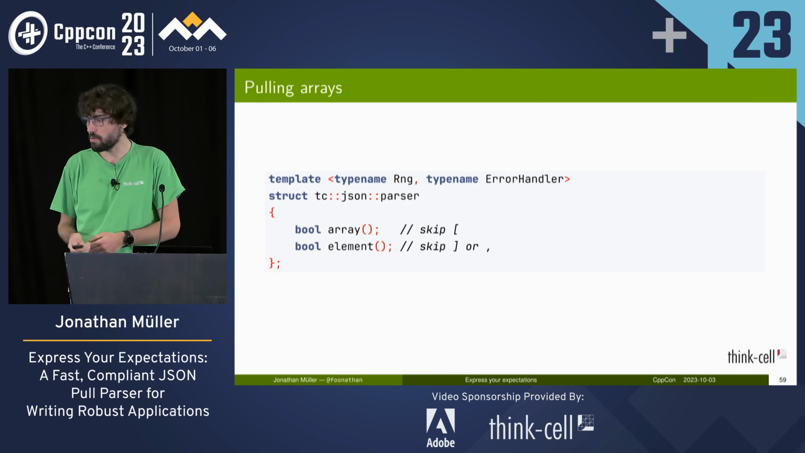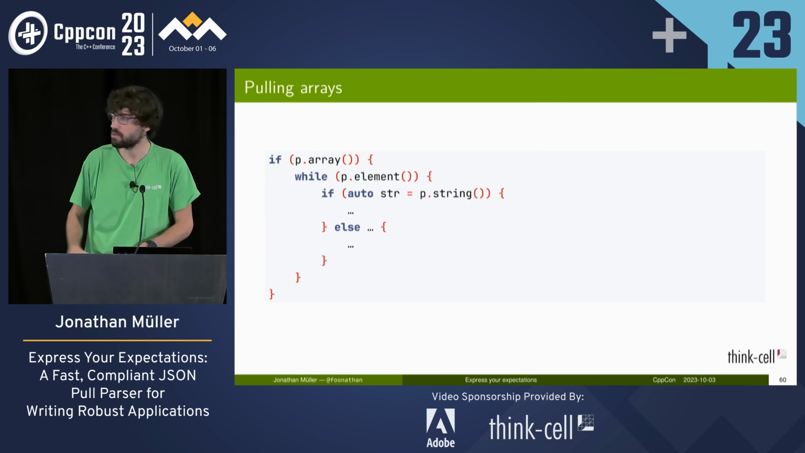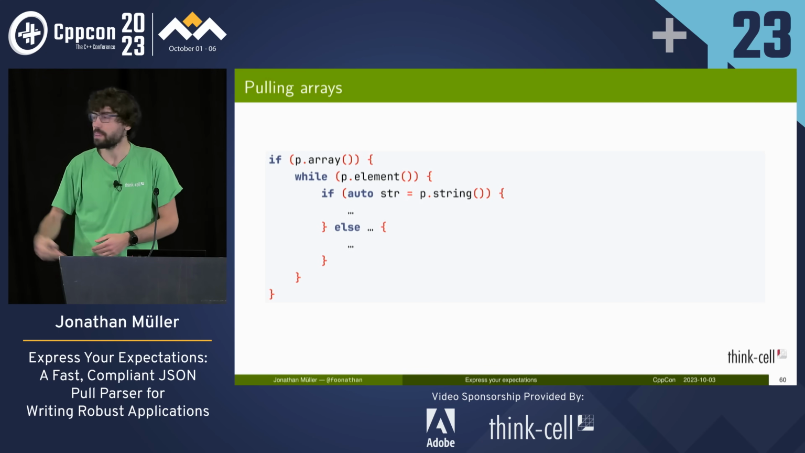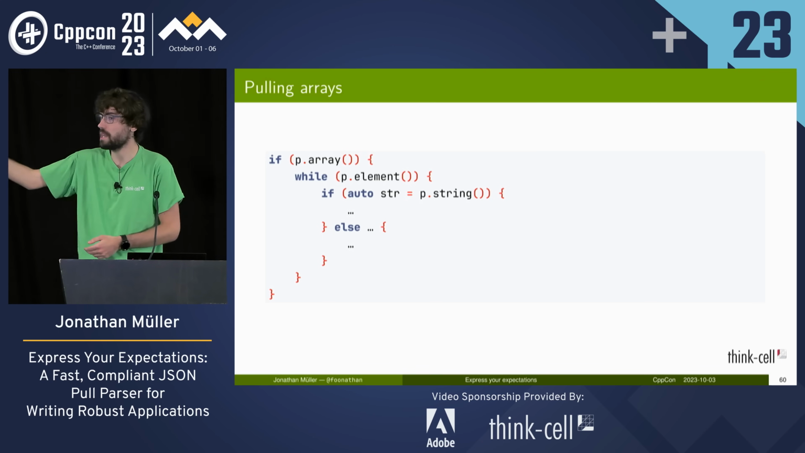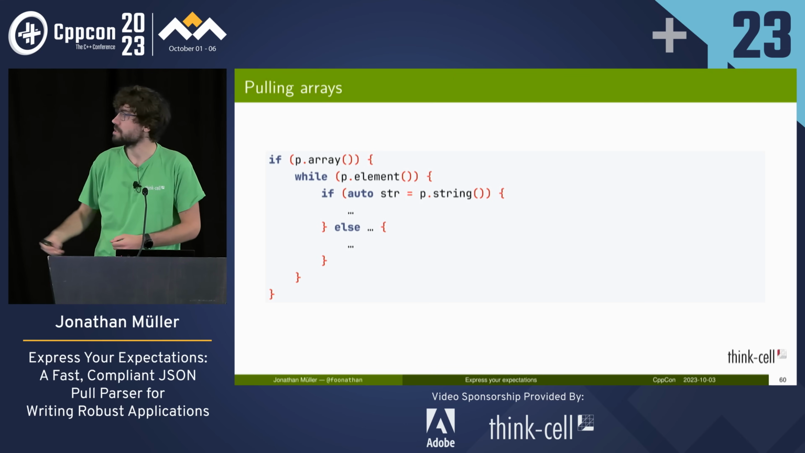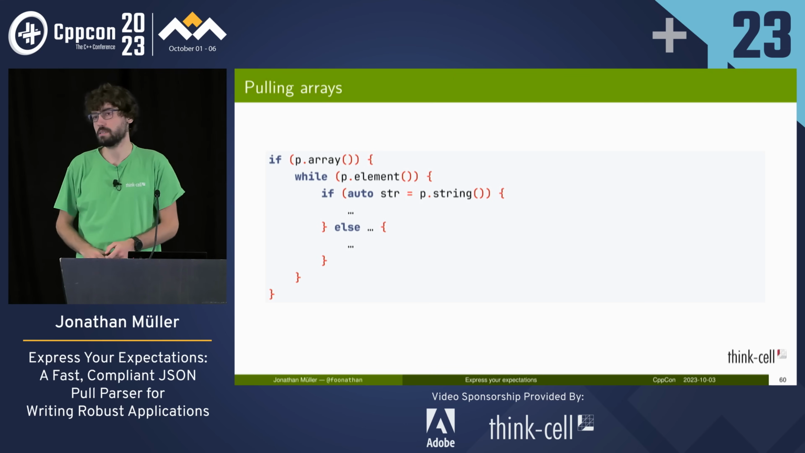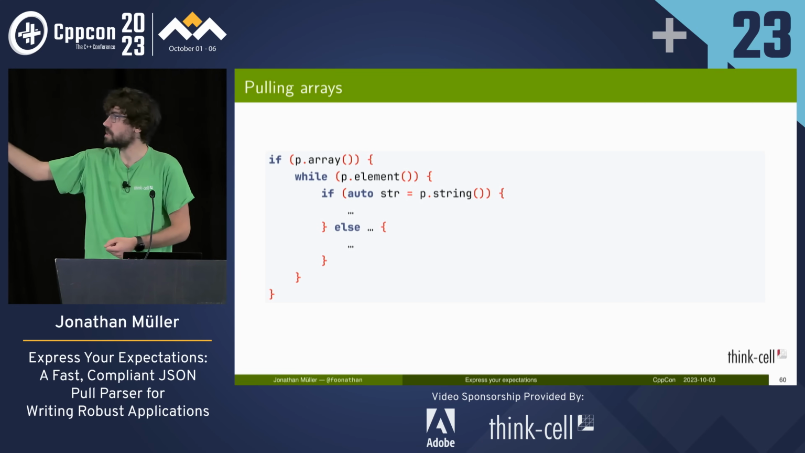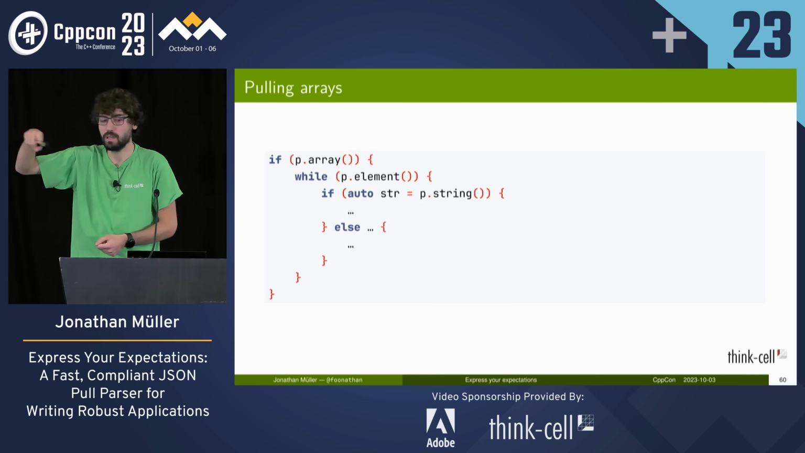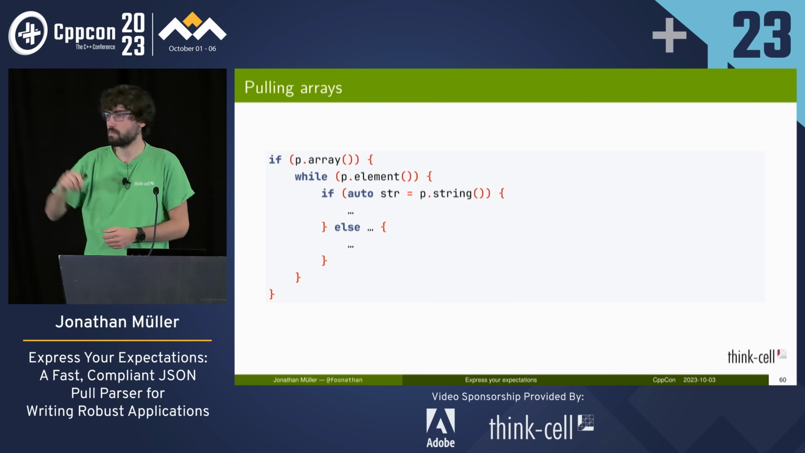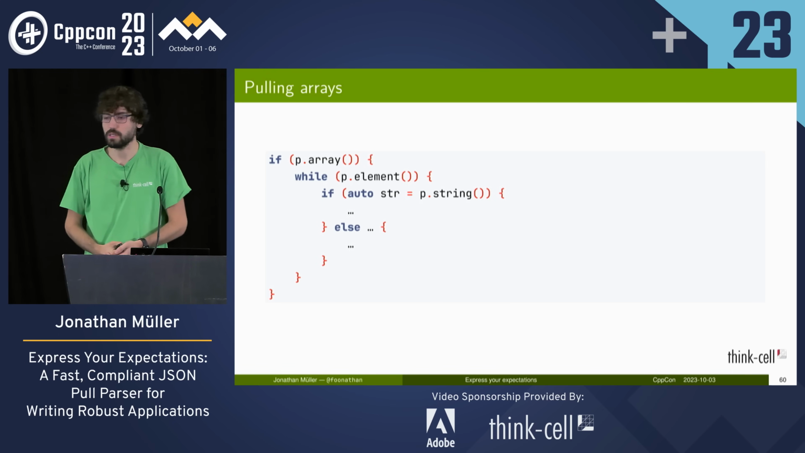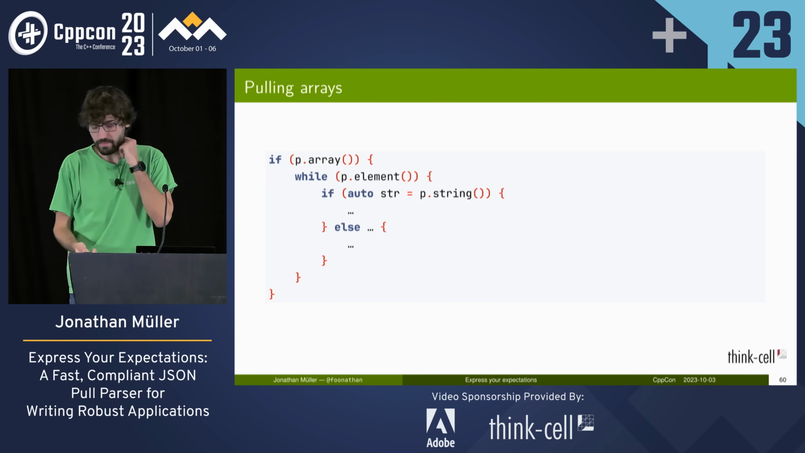So the way you pull an array out of the parser is you call check p.array. If we have an array, then we loop while we're having elements, and then we can pull each individual value in there. Here we want to pull an array of strings. Right? And this will loop over them and pull all the strings of the array until p.element consumes the closing bracket, and then we're done with the array and continue on with the rest of the document.